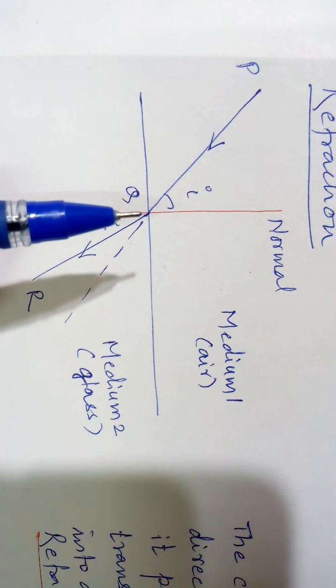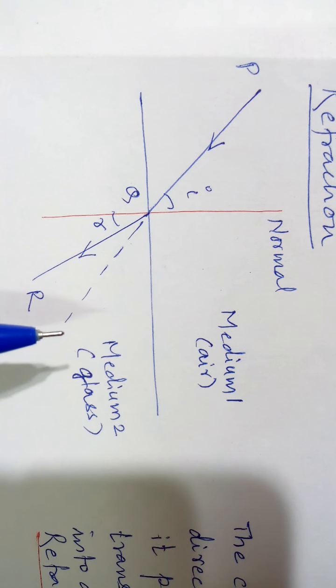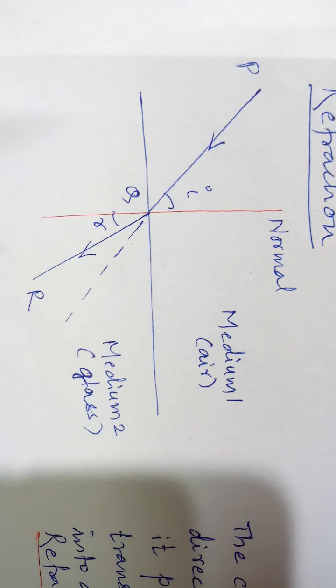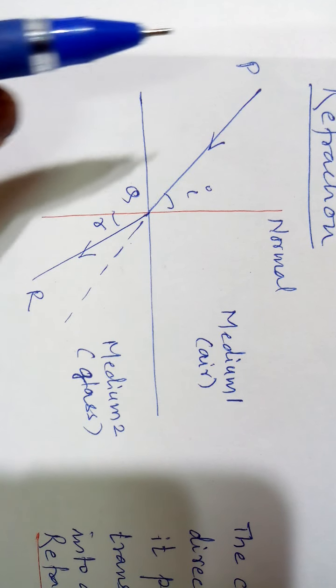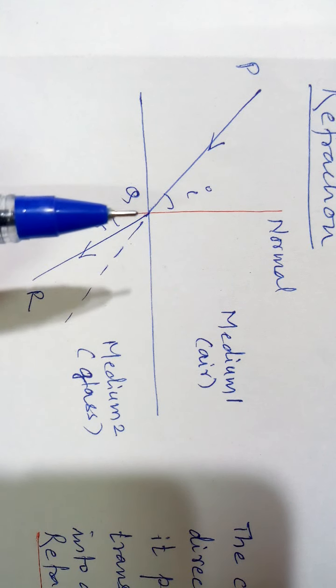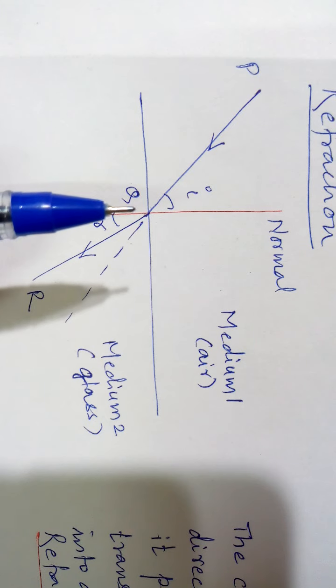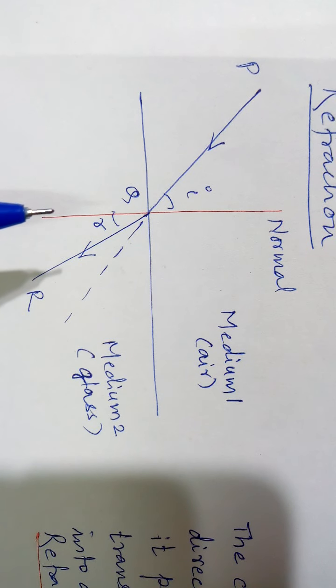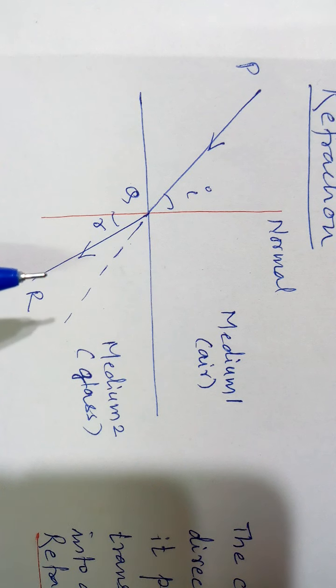Now when light is incident at point Q, it does not travel straight into the second medium. But as you can see in the figure, the light ray bends when it passes from the first medium into the second. Now PQ is called the incident ray, Q is called the point of incidence. An imaginary line passing through the point of incidence is called the normal, and QR is called the refracted ray.